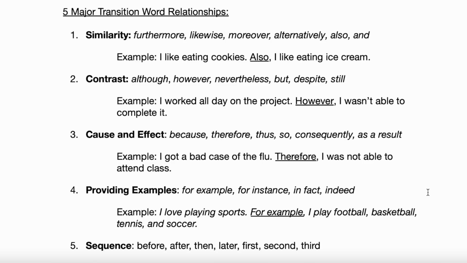I could say, I like eating cookies. Furthermore, I like eating ice cream. I like eating cookies. Likewise, I like eating ice cream. I like eating cookies. Moreover, I like eating ice cream, right? Because it's a similarity relationship. A similarity transition word will work just fine there. Does that make some sense? Yes, it does.